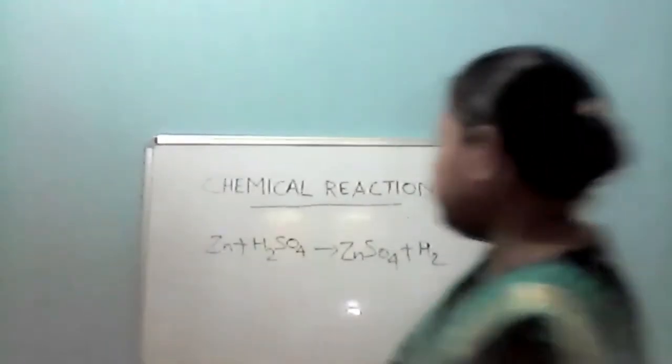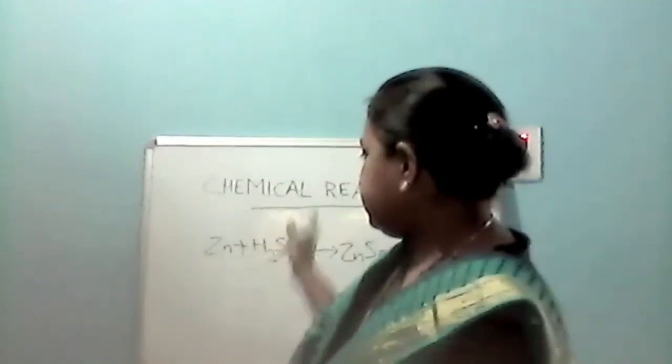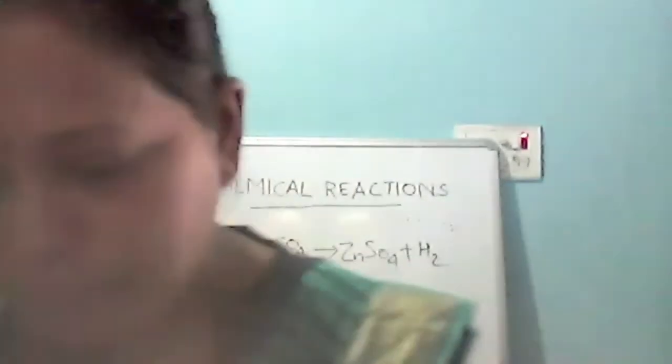Whether it is balanced or not? Balanced. Yes. How are we going to say that it is a balanced chemical equation? We will simply see that the number of atoms of the element in the reactant side is equal to the product side. Then we call it a balanced chemical equation. तब हम लोग उसको क्या कहेंगे? Balanced chemical equation. ठीक है. तो ये balanced chemical equation का एक example है.